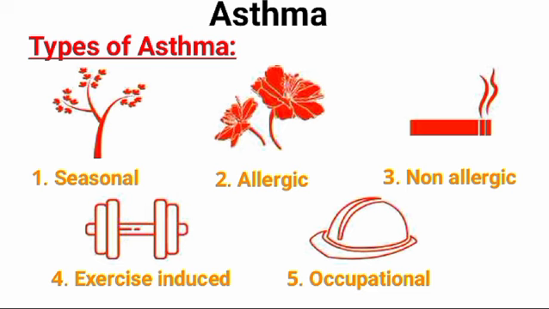Now, the second type of asthma is allergic. Allergic asthma is caused by allergens and is called allergic asthma. This type of asthma is triggered by allergens such as dust, molds, pollens, cockroaches, or pet danders. As it turns out, allergic asthma is the most common subcategory of the condition.